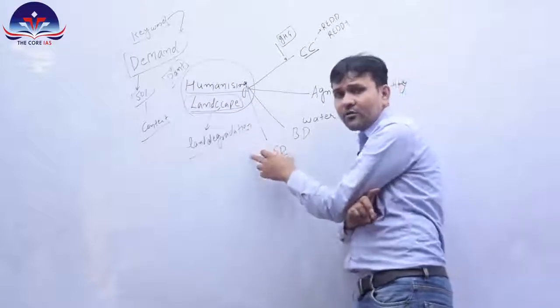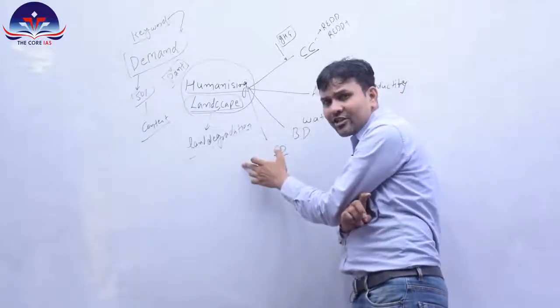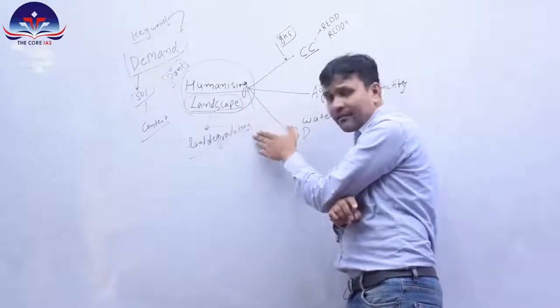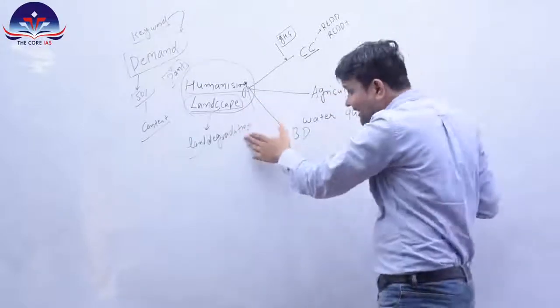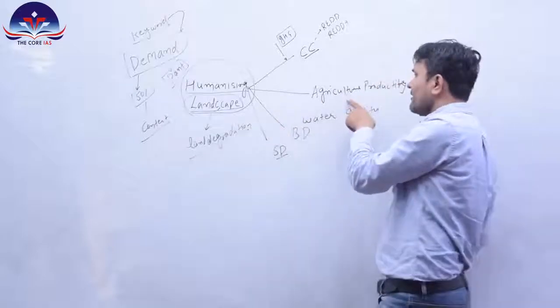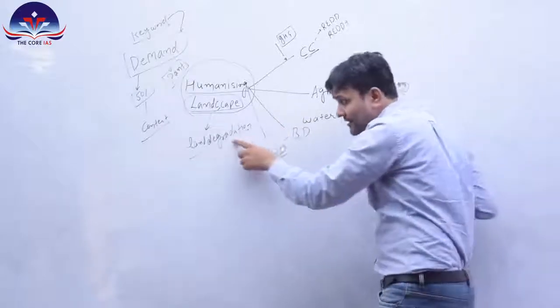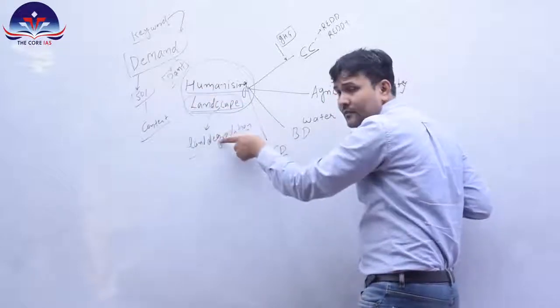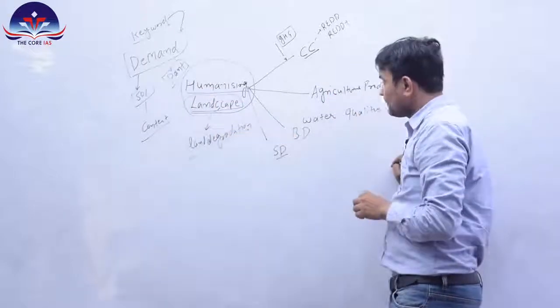Here you can think in terms of salinization, alkalinization, or degradation of land and declining fertility, and how this is leading to lower agricultural productivity. And this land degradation is humanizing because human activities are impacting that agricultural land.